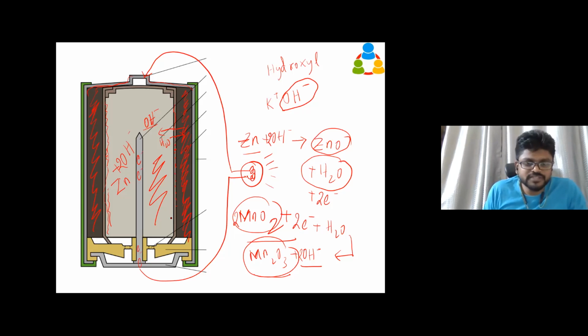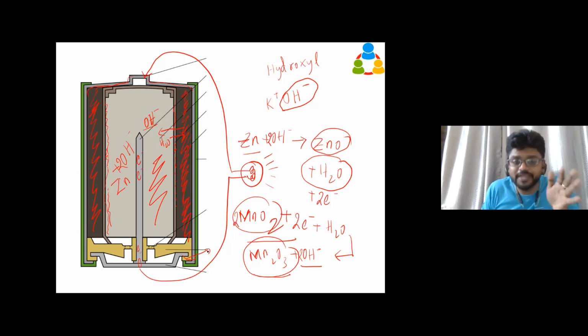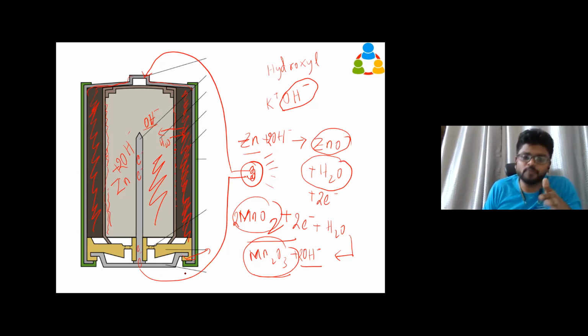Now I will tell you the design part. Since the electron is collected here, you can think the electron can immediately jump here. It need not come outside. But in the design, they made a separator. This separator is made of plastic, so it is an insulator. So this metal and this metal are electrically separated. The electron has no way to jump from the negative terminal to the positive within the battery. It should depend upon the external wire only to get into the positive terminal. It can't jump inside the battery. It should come out of the battery to reach the positive terminal. That is taken care of by the design here.